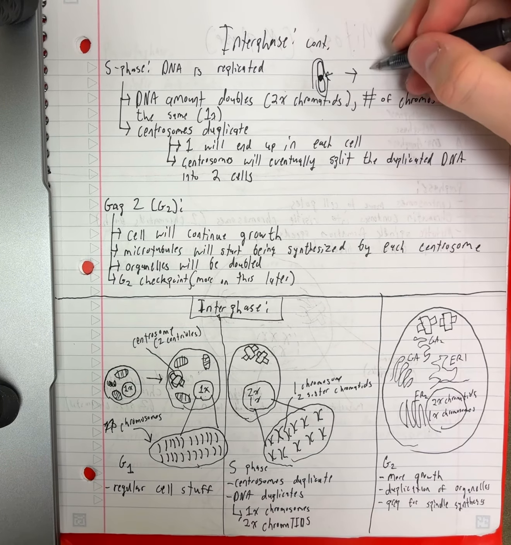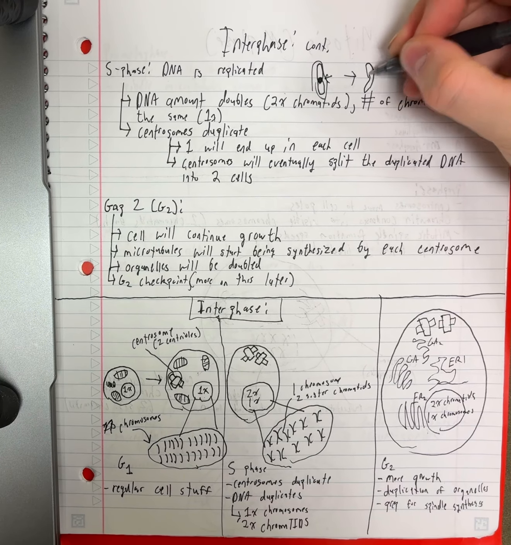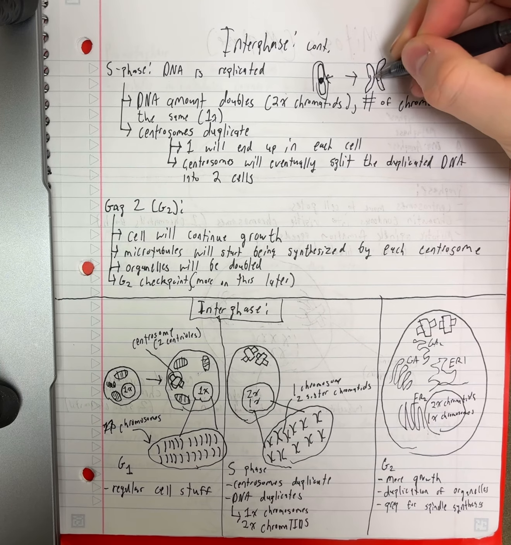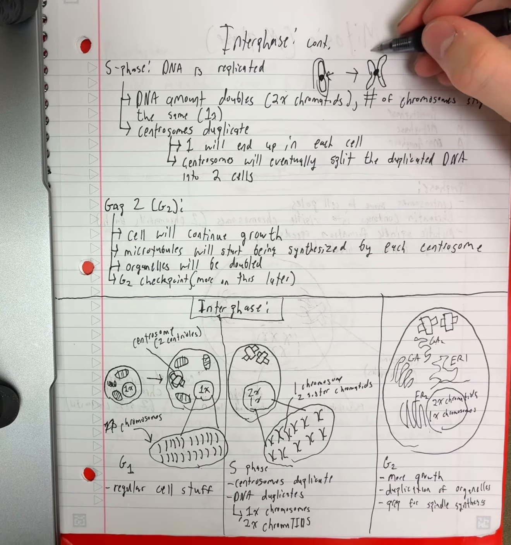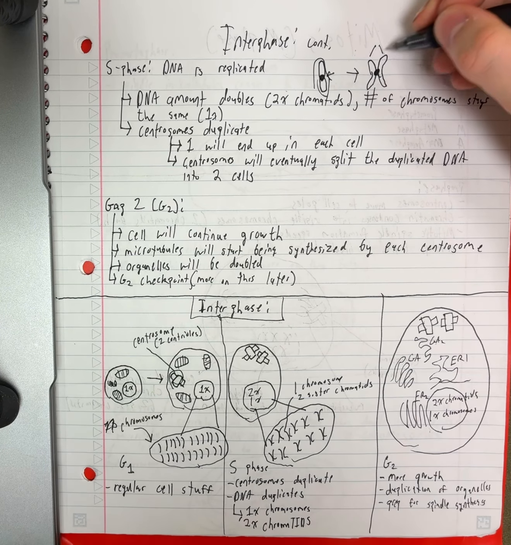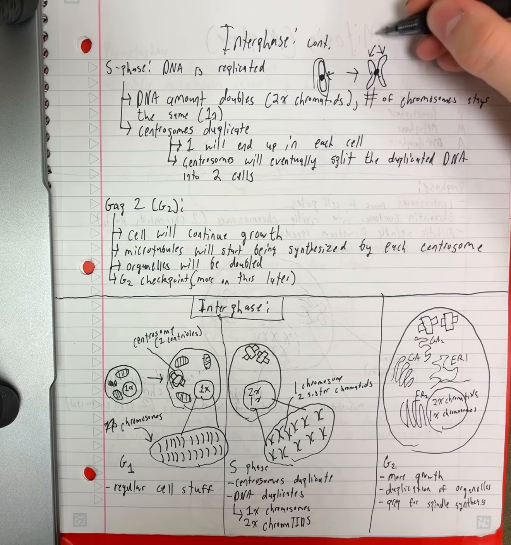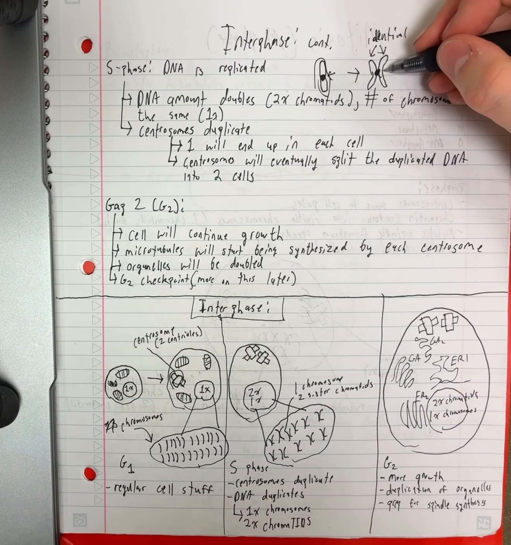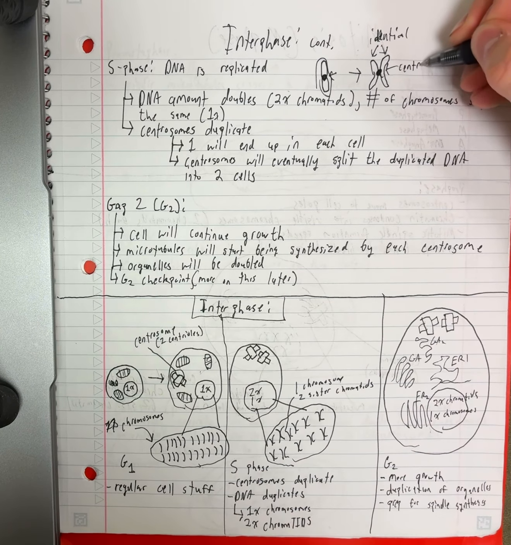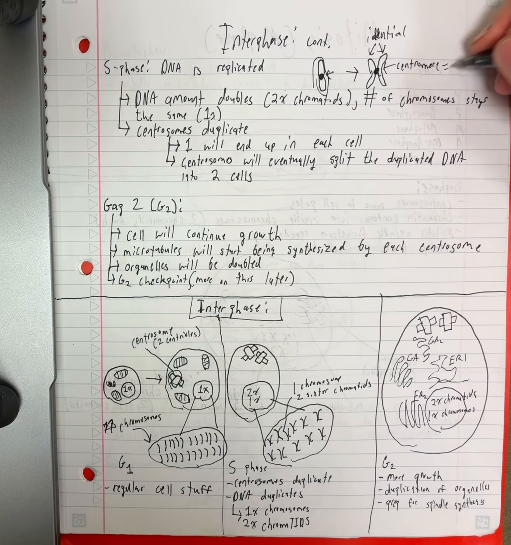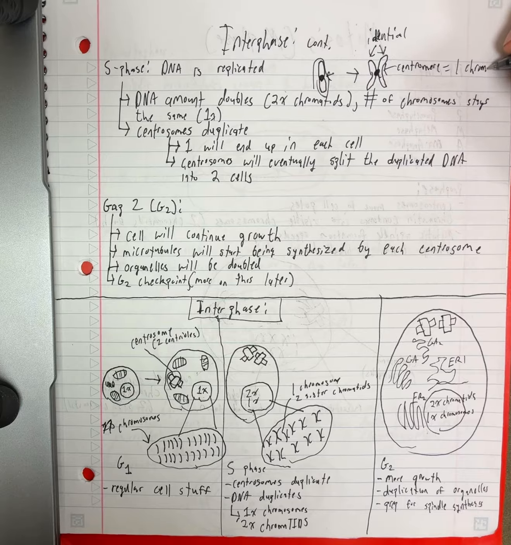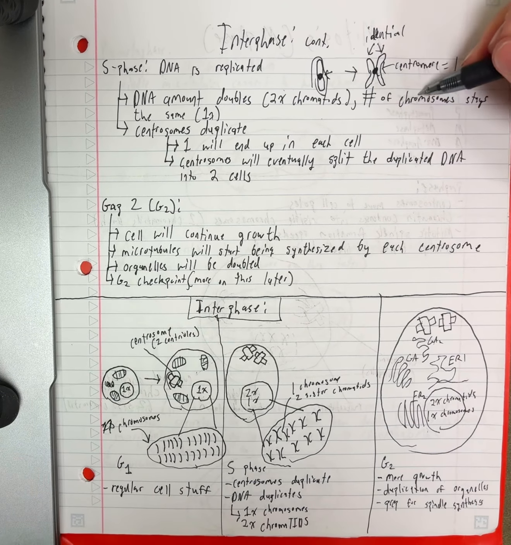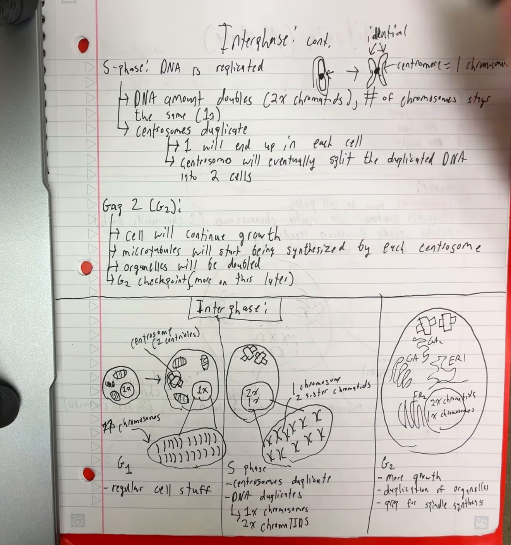But during the S phase, they're going to end up looking like this, those characteristic X's. And these are identical. These are perfectly identical. But they still only have this 1 centromere, which means it's still just 1 chromosome. So I wrote that out here. The number of chromosomes is staying the same.